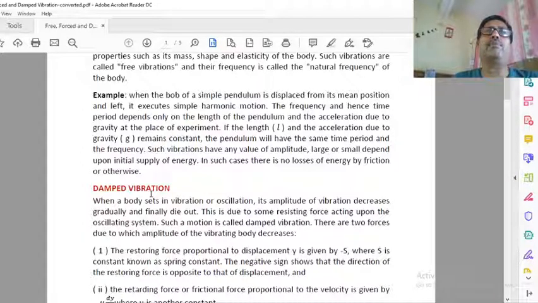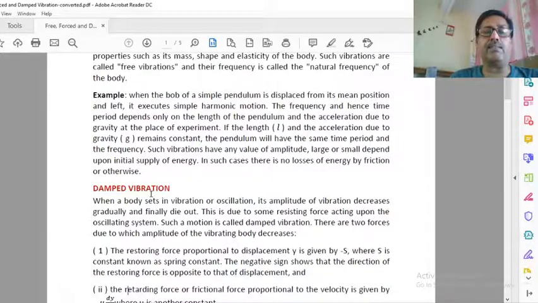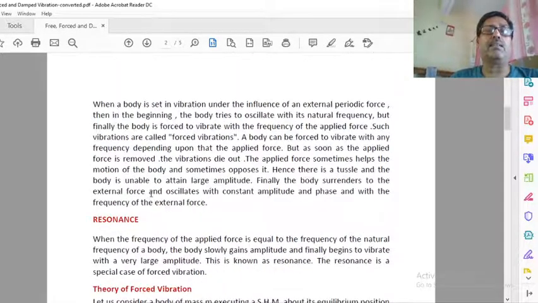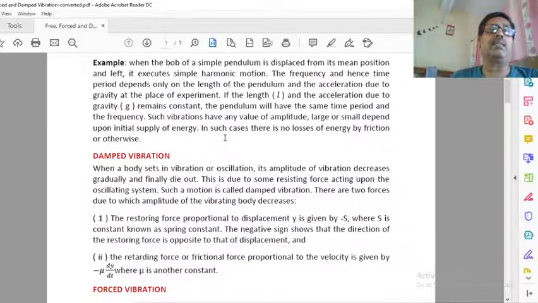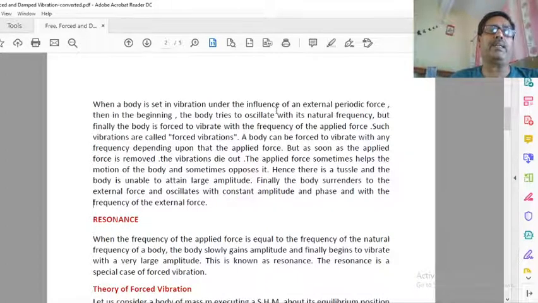In day-to-day life, when we set a body into vibration and the body is vibrating freely, its amplitude goes on decreasing slowly, slowly, slowly. Why? Because there is air resistance. There are different types of opposing forces there. So its amplitude gradually decreases. Such type of vibration is called damped vibration.